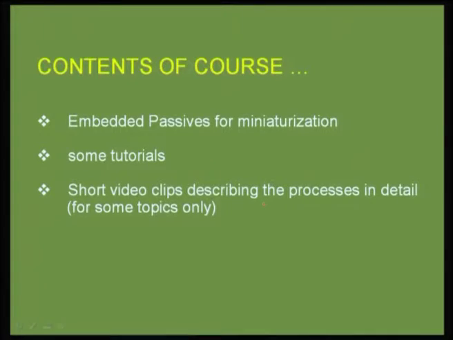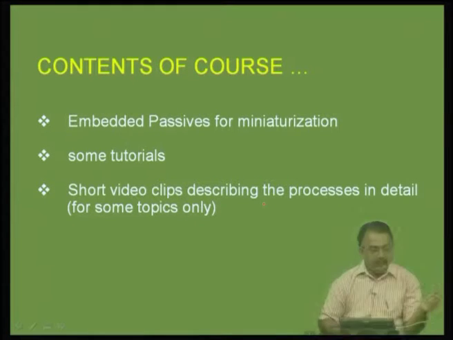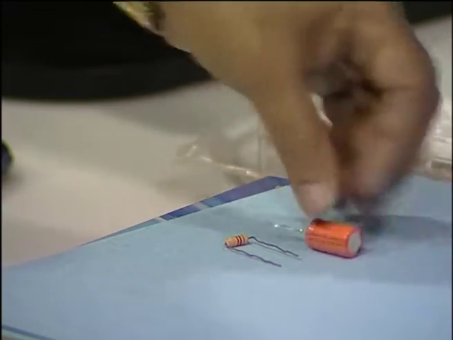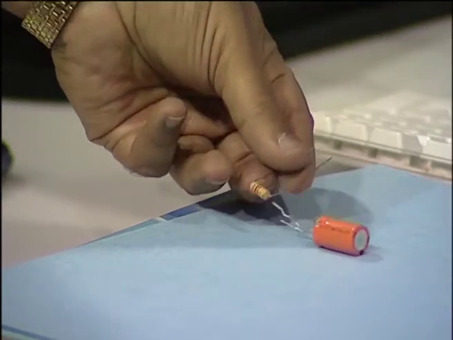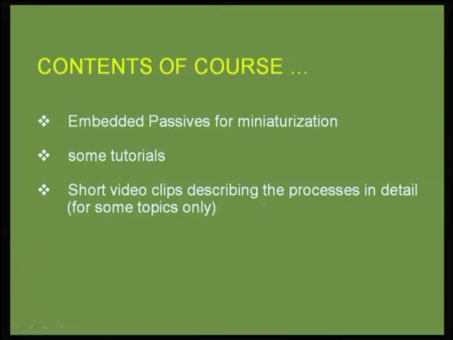Continuing, we will finally look at embedded passives for miniaturization, because today we are talking about very bulky components like capacitors and resistors. So, are there new technologies to dispense with these kinds of bulky components, because these occupy a large amount of space? Yes, there are technologies, and we are going to see what is the role of embedded passives in electronic systems packaging. There will be some tutorials and short video clips describing the processes in detail for some selected topics.